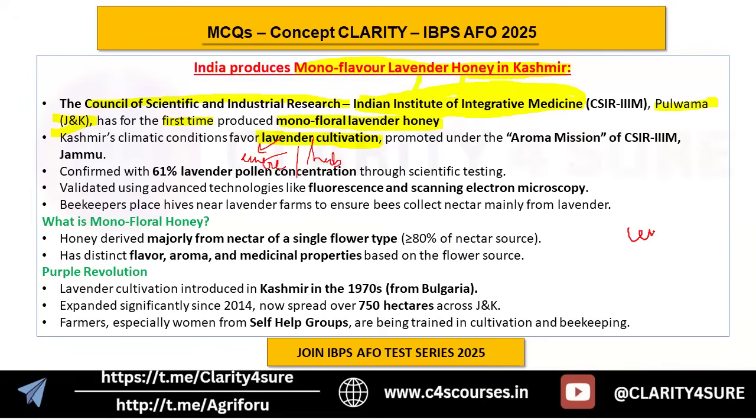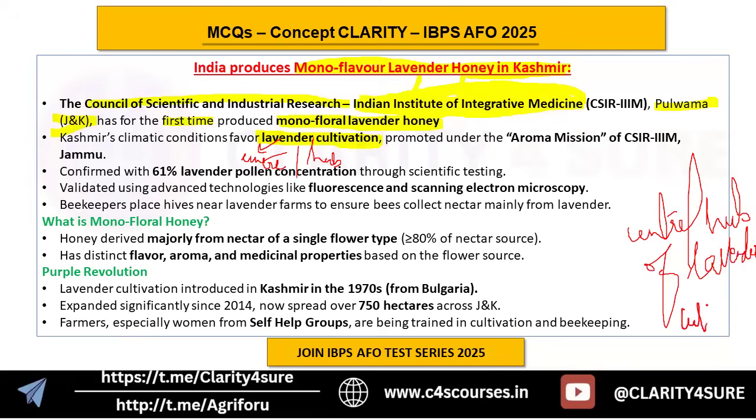Which is considered to be the center or the hub of lavender cultivation in India? Which place in Jammu and Kashmir? I'm saying that it's in Jammu and Kashmir only, but you need to name the place particularly. It is considered to be the birthplace, center, or hub of lavender cultivation in India. Do answer this question in the comment section.